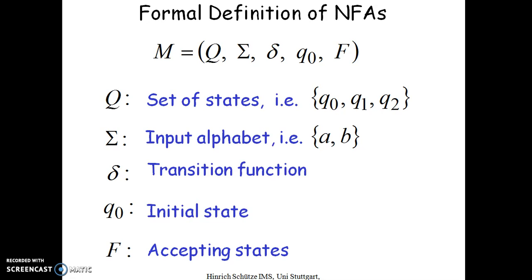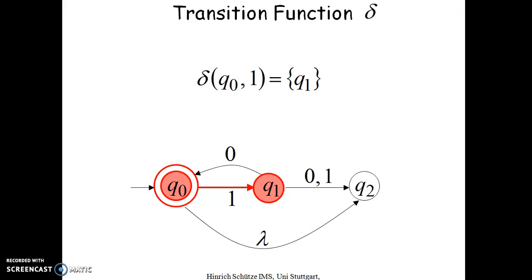The formal definition of NFA is again the same: Q the set of finite states, sigma the input alphabet, the transition function, the initial state, and the accepting states. Everything is similar to the DFA, the only change is in the transition function, where on reading a single input I can have more than one state.